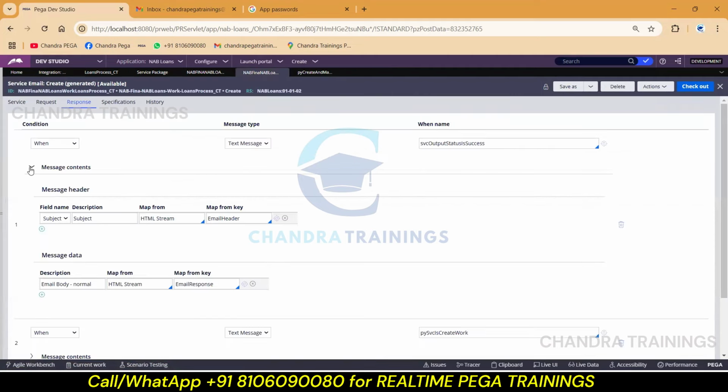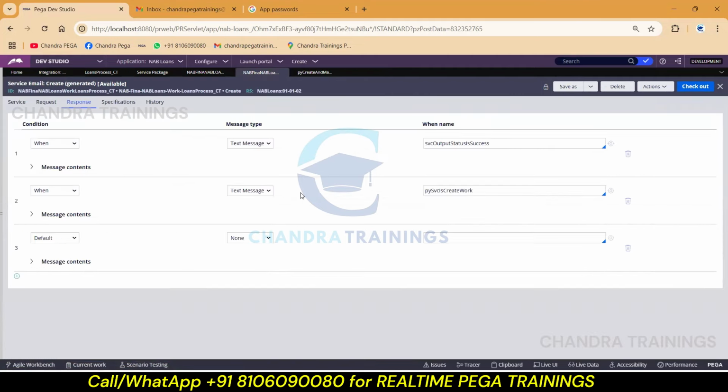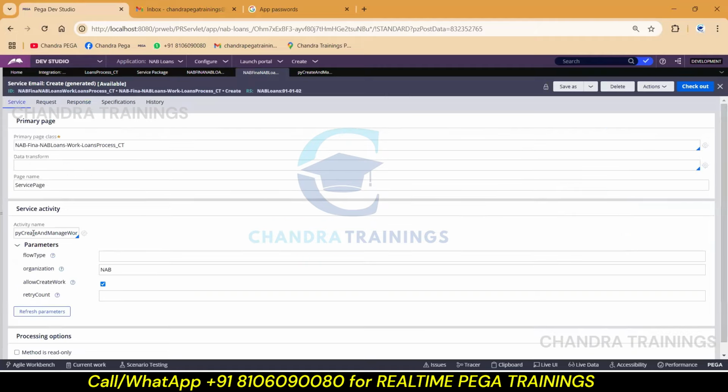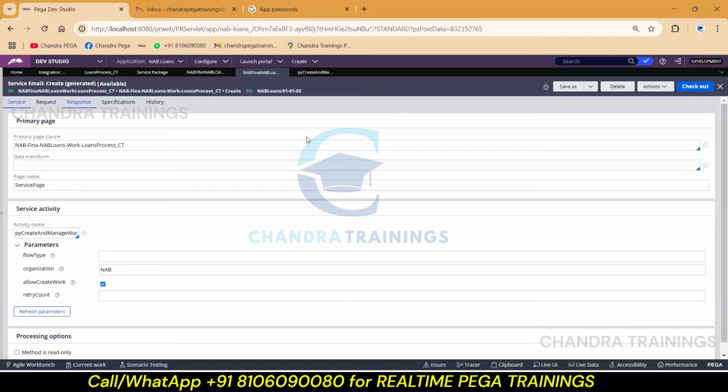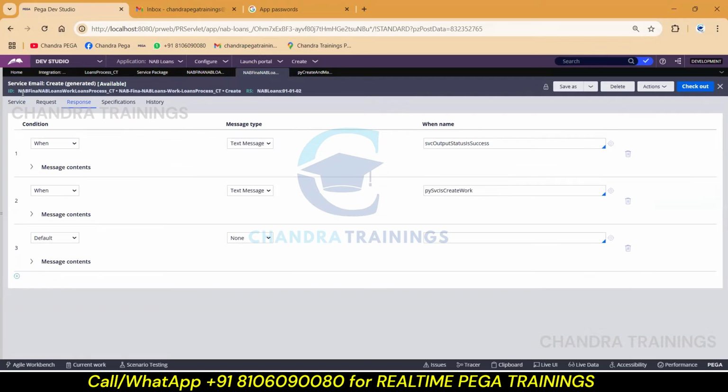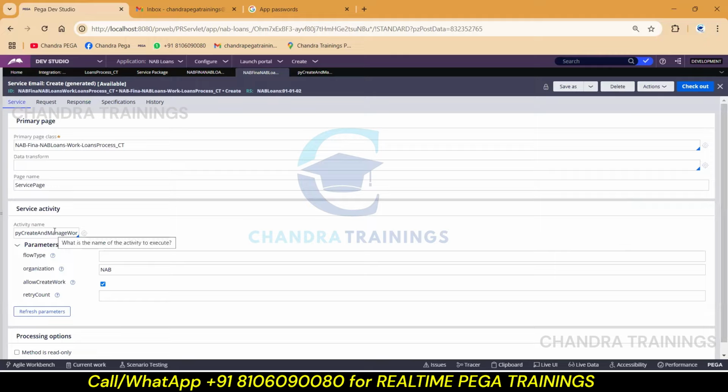In the otherwise scenario, this particular HTML stream rule will be executed. So the whole design is about creating one work object ID and sending back some response. If your requirement is different, whenever you get an email, if you are supposed to do something different, you have to give a different activity here. But response-wise, it is designed to send text messages only. If you don't want to send back any response, you can straight away delete this. From the activity perspective also, you can create your own activity.